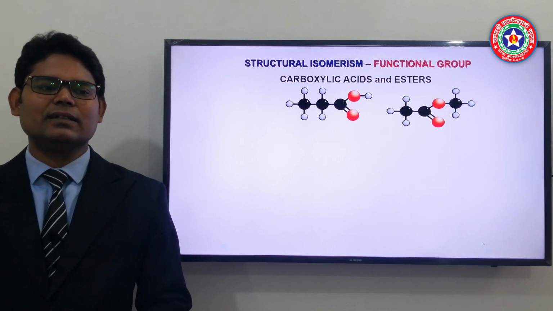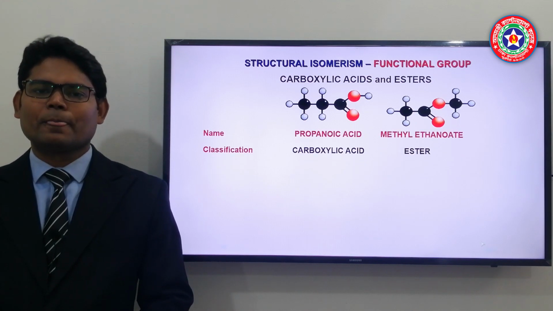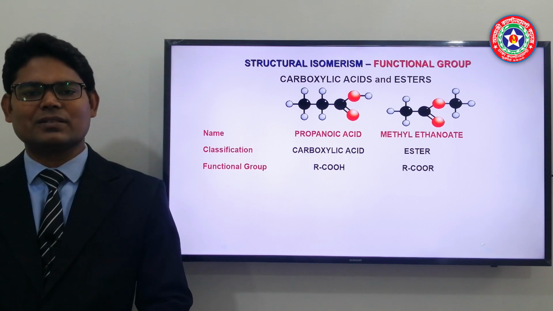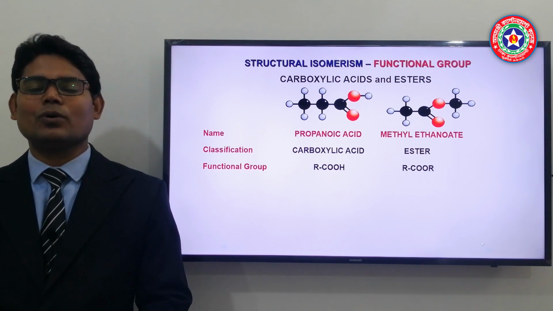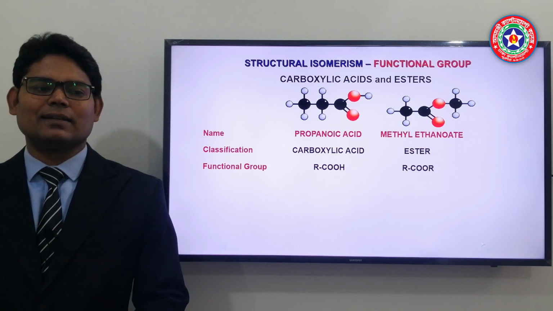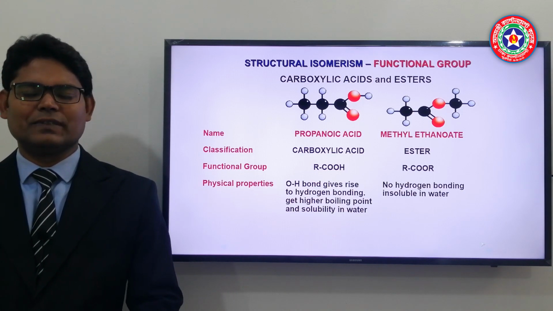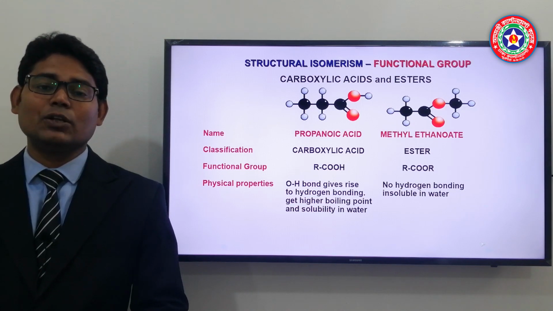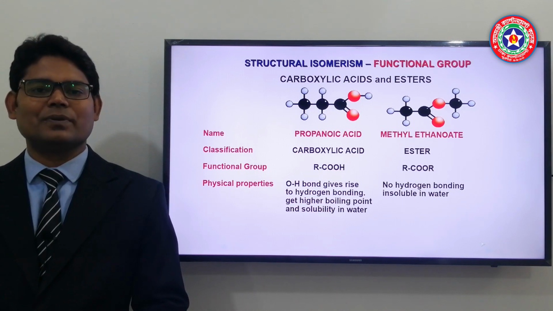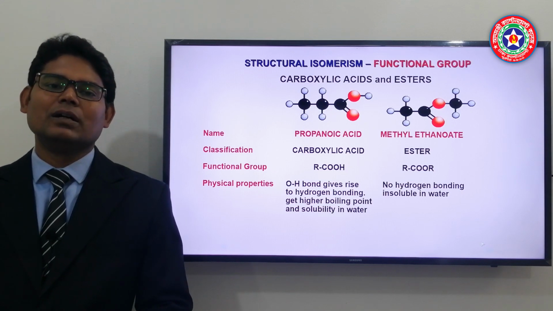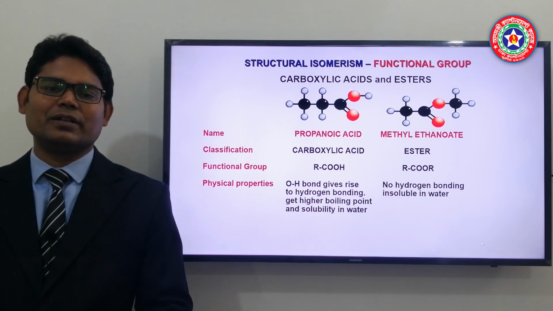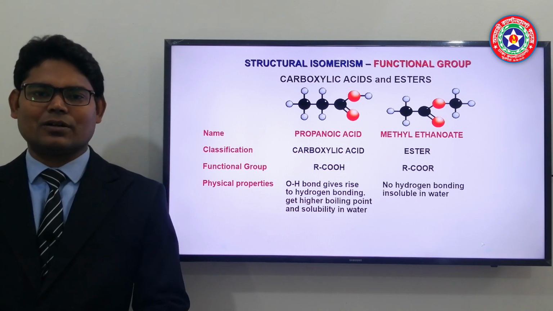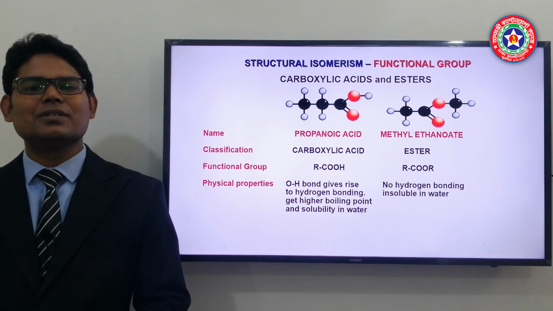And our final example is ester and acid. Acid contains COOH, that is the carboxylic group, and ester contains the COOR functional group, and you can see the general formula of them. Just like alcohols, acids also contain an OH part, and due to that OH part it is polar and it can form hydrogen bonds. So acids are highly soluble in water, and due to electronegativity of the oxygen atom it can easily lose a proton.